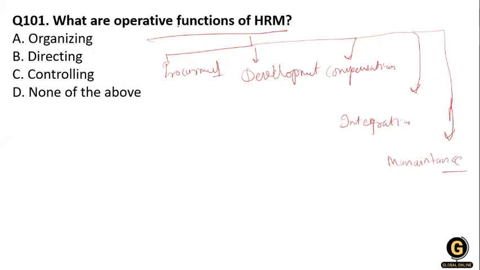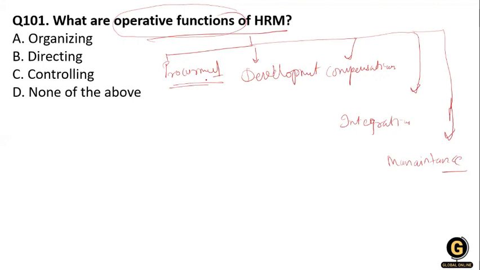So these are the operating functions of the HRM. In the operating function, they operate the human resource: using procurement, how they develop it.